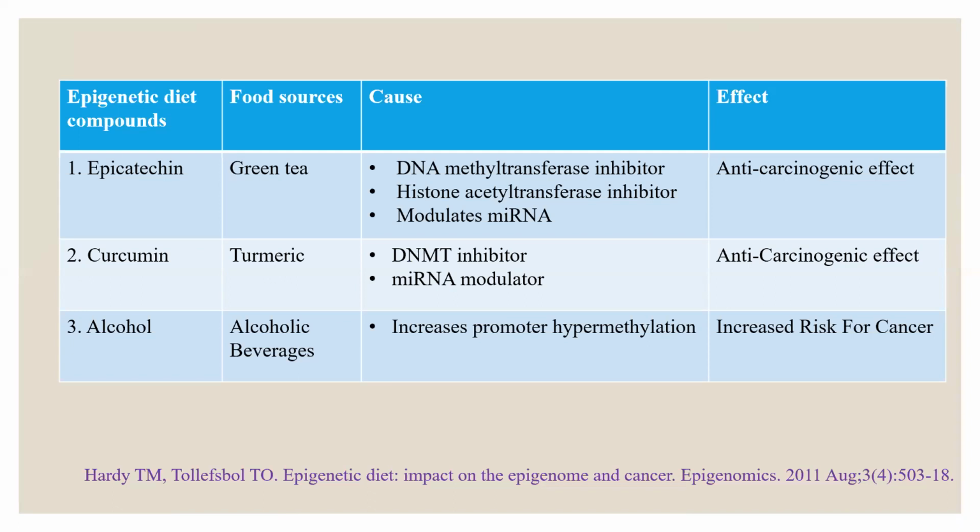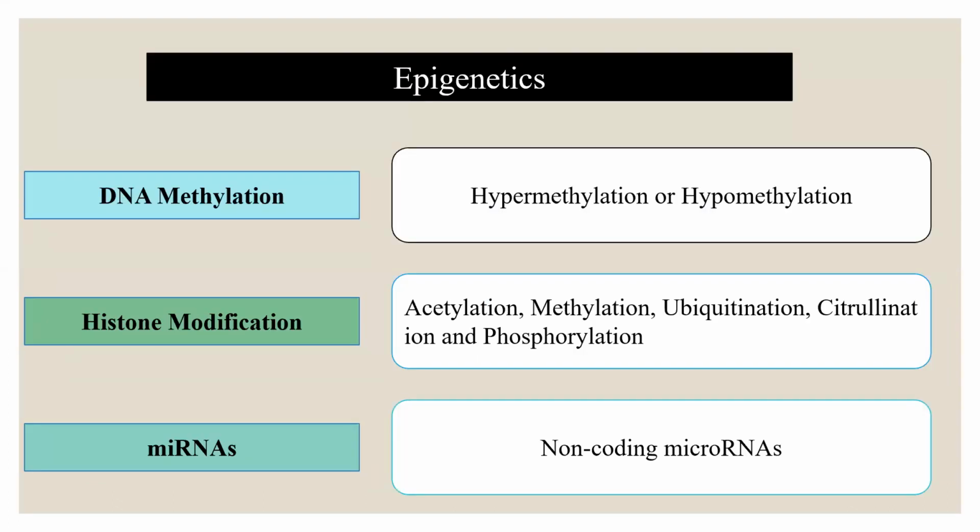When we talk about curcumin, there is DNA methyltransferase inhibitor and microRNA modulator, due to which it is again an anti-carcinogenic one. When we talk about alcohol or alcoholic beverages, it increases promoter hypermethylation, which poses an increased risk for oral cancer or cancer. Now let us study each mechanism of epigenetics, that is DNA methylation, histone modification, and microRNA in detail.